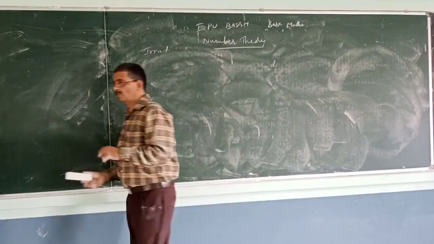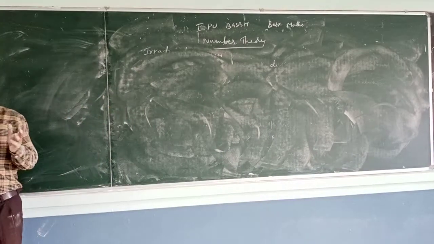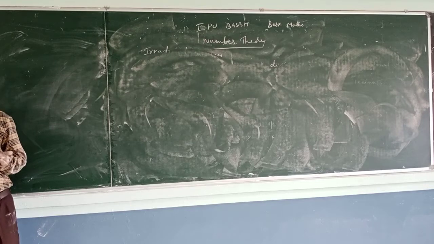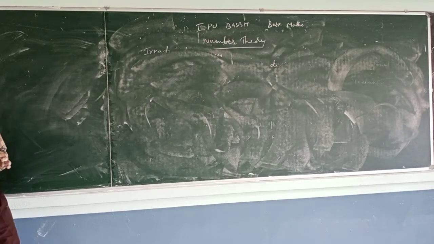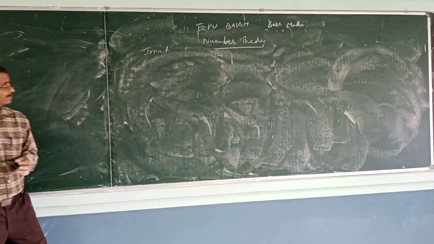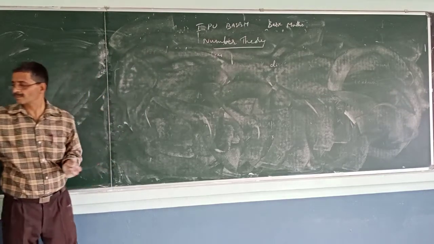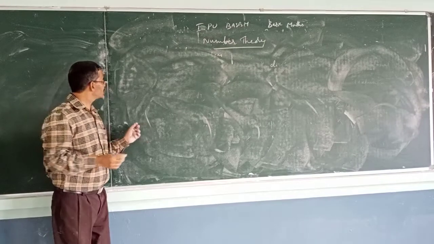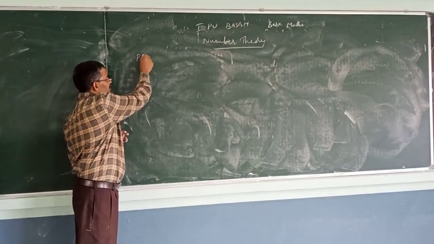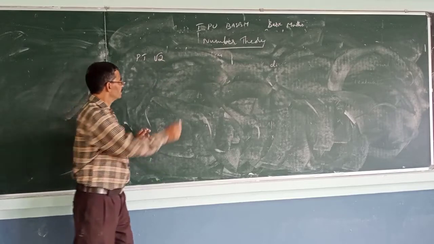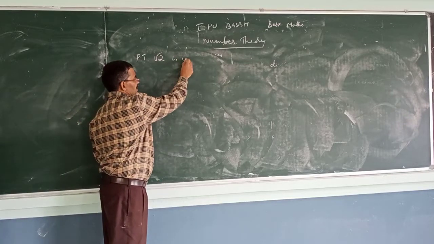Root 2 is irrational, root 3 is irrational, root 5, all are irrational. So let us prove that. Result: root 2 is irrational. Let us give it as a problem. Prove that root 2 is irrational.